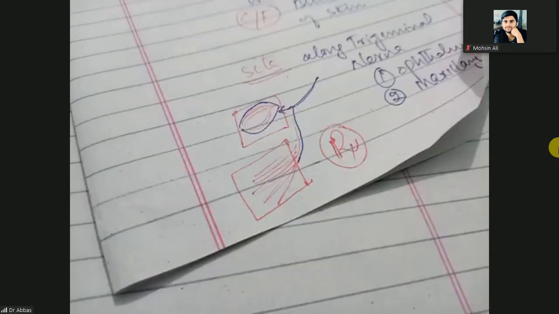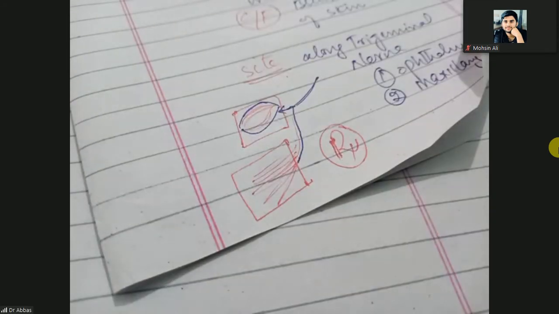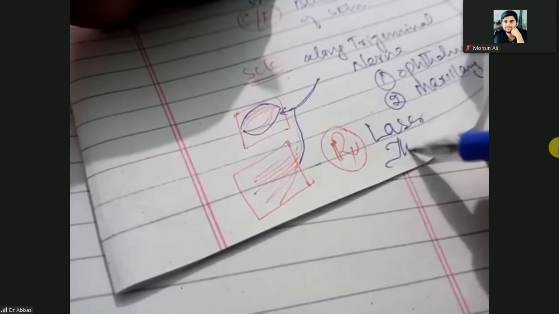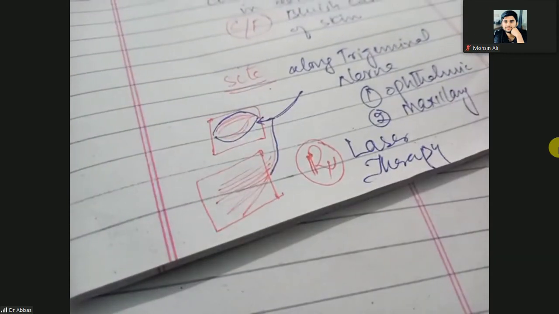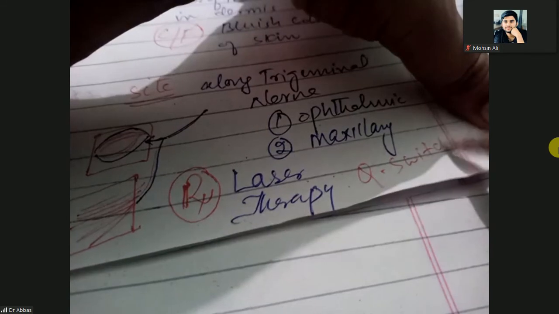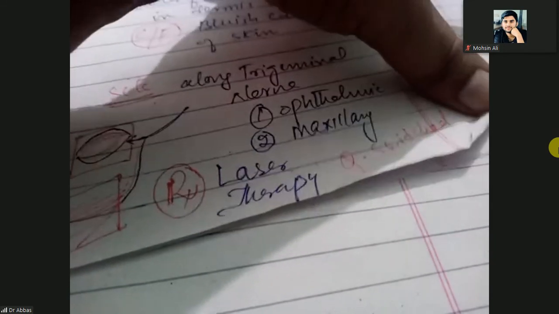Yes. And next one is the treatment. Treatment here is laser therapy. You will not use steroids. Which type of laser therapy? The name of the laser therapy is the Q switched mode laser.